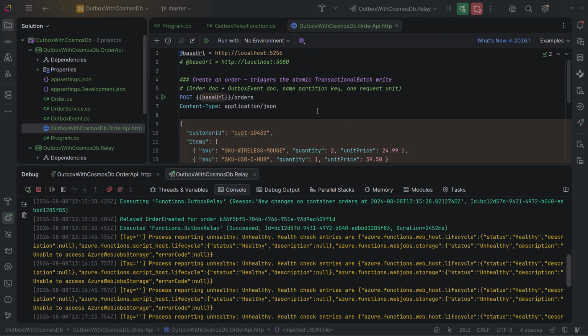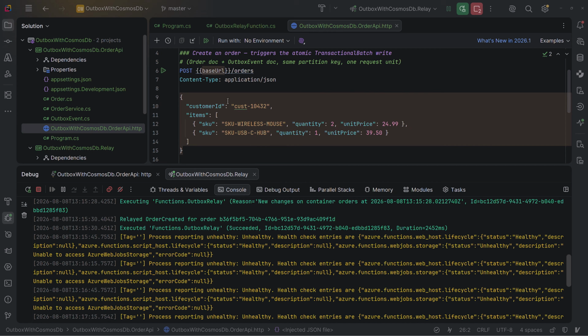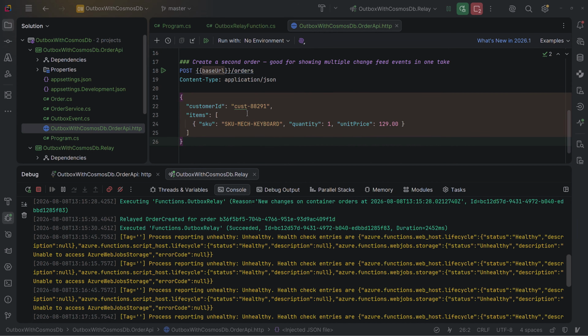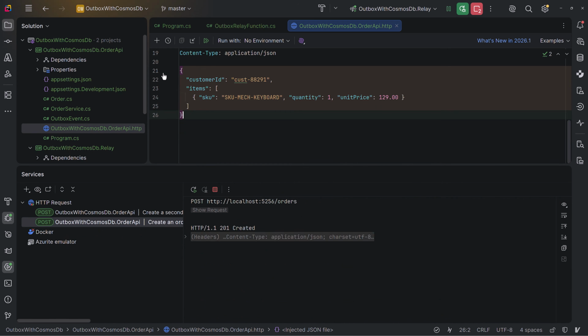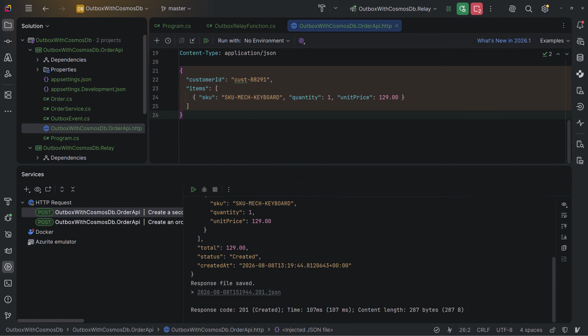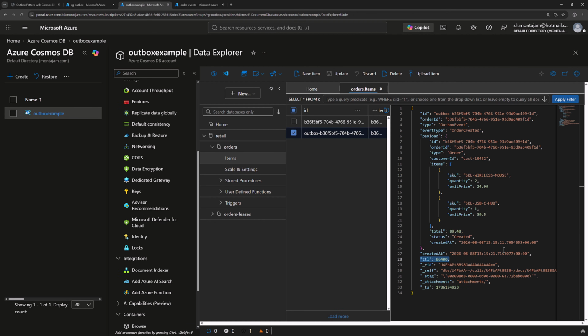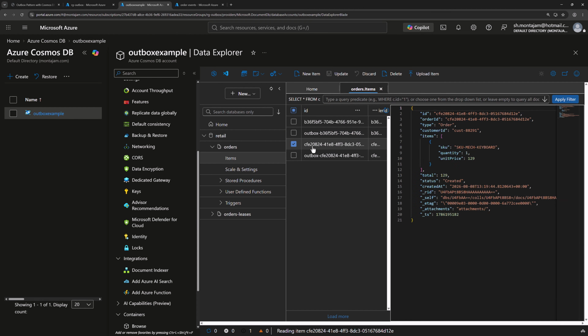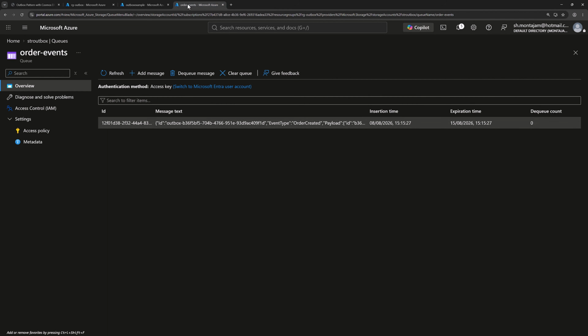We can also run another request with a different customer ID. This one, I will run. We should get the same result as the previous one, just to make sure that everything is working correctly. I just make another refresh, and as you can see, we got 2 extra documents with the new customer ID, and also here we should have 2 events in our storage account.